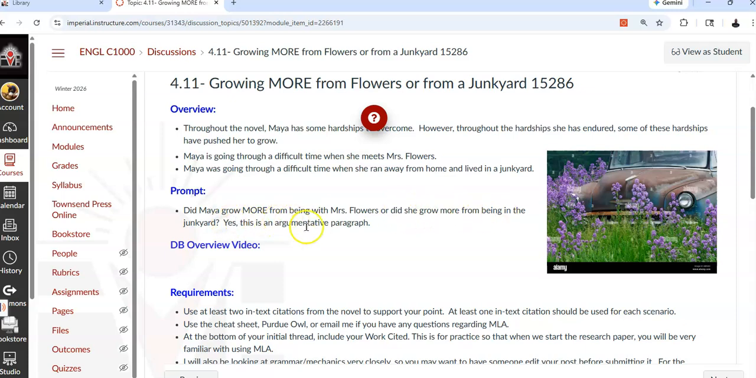This is an argumentative paragraph, meaning that you're going to have to give support for Mrs. Flowers or for the junkyard. So one will be your pro, the other will be your con. This will make more sense if you did the two quizzes already, because there's two videos in those quizzes, 4.8 and 4.9, I think they are, about argumentation.